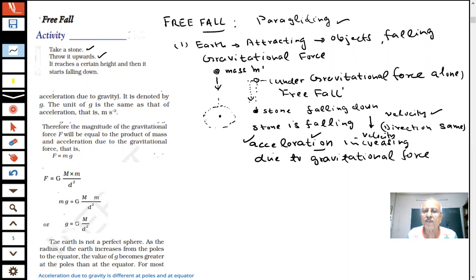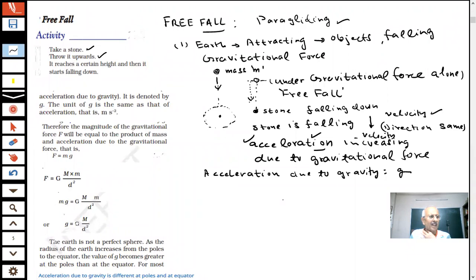And therefore, we call this acceleration due to gravity of the earth. We represent it by the symbol g. What is small g? Acceleration due to gravity.